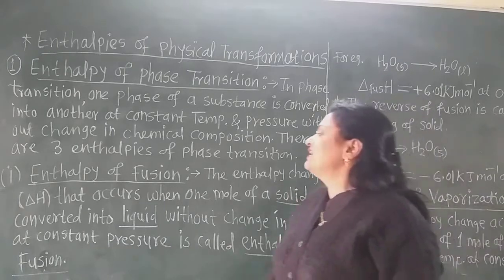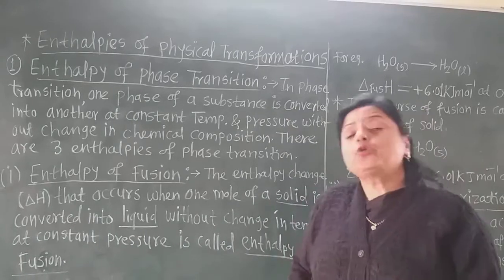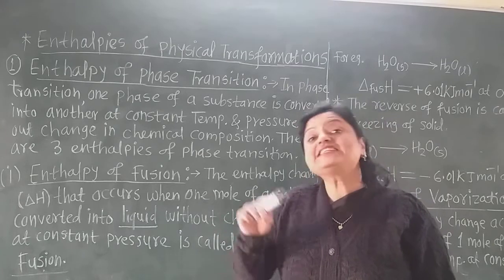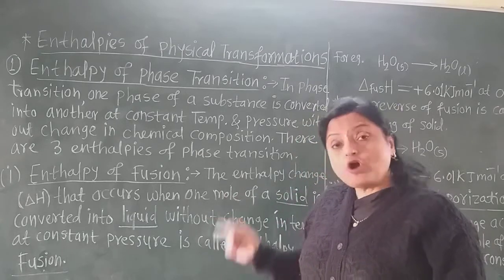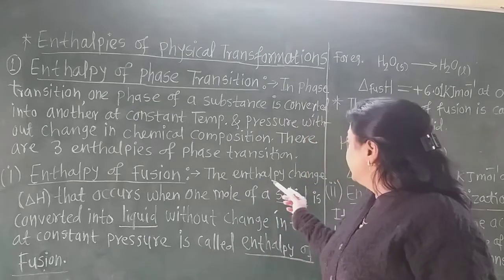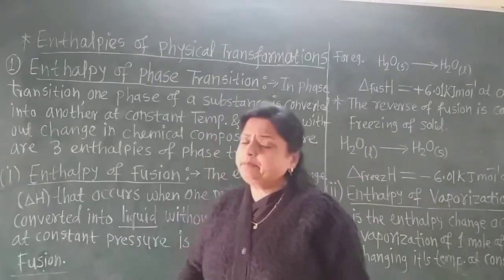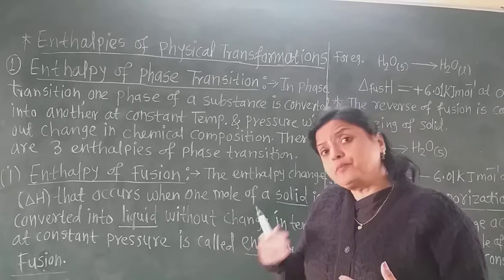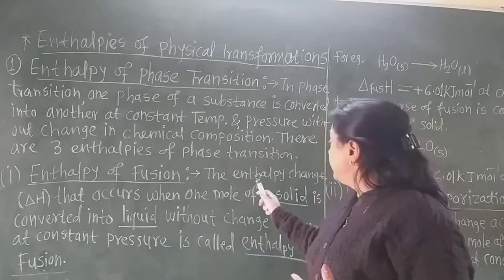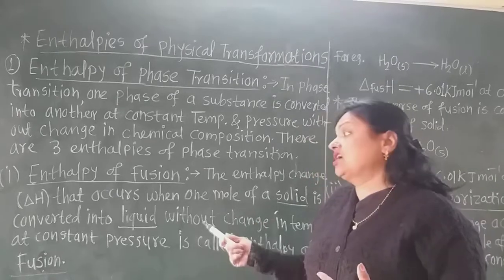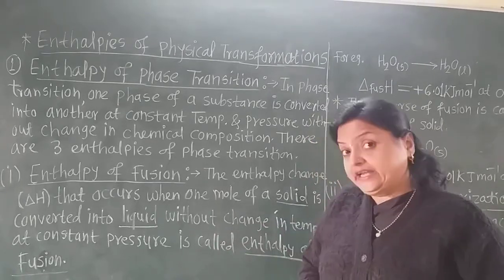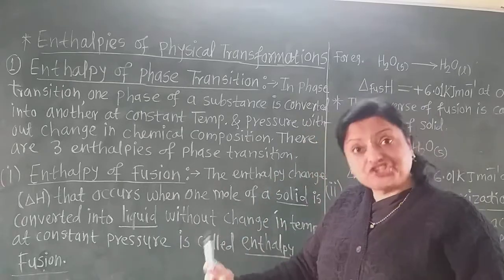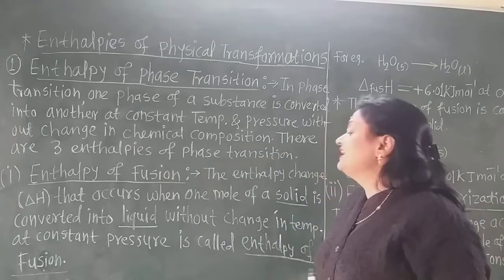The first one is the enthalpy of fusion. Fusion means melting. When ice melts into liquid water, that is fusion. So enthalpy of fusion is defined as the enthalpy change, delta H, that means the difference between the enthalpy of product and reactant. The enthalpy change that occurs when 1 mole of a solid is converted into liquid without change in temperature at constant pressure is called the enthalpy of fusion.